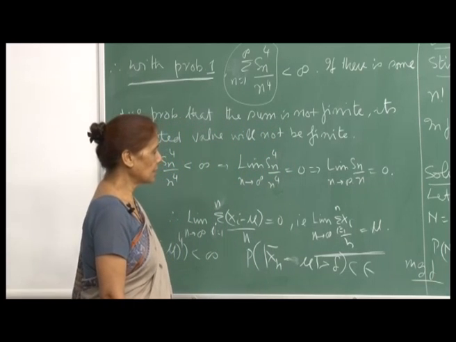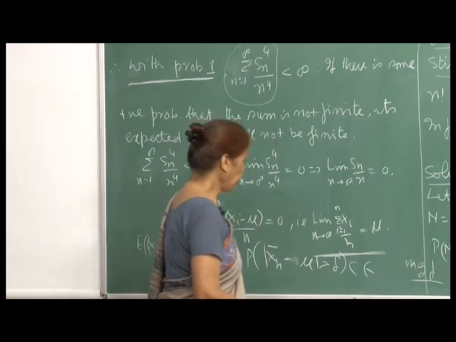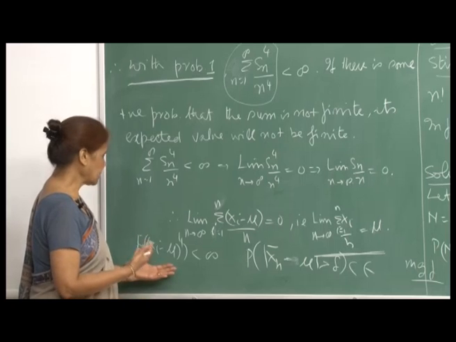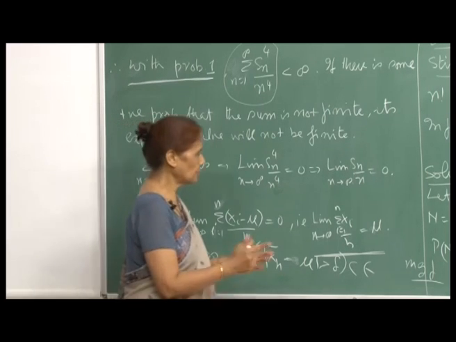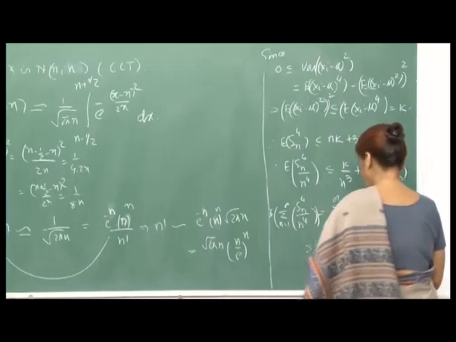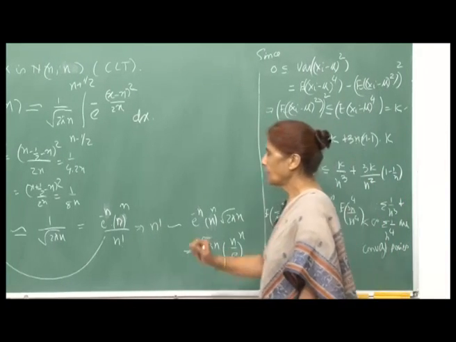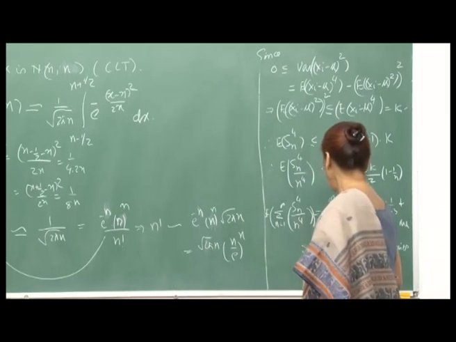Actually, maybe I should not really worry about that part, but essentially this proof has been given under the condition that the expectation of (x_i minus mu) raised to 4 is less than infinity. Okay.